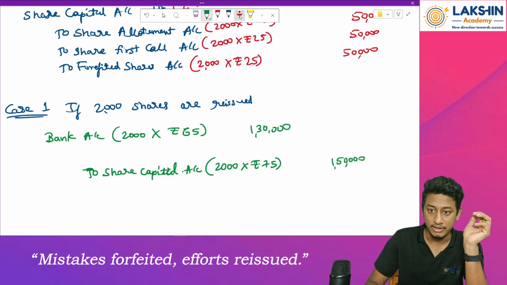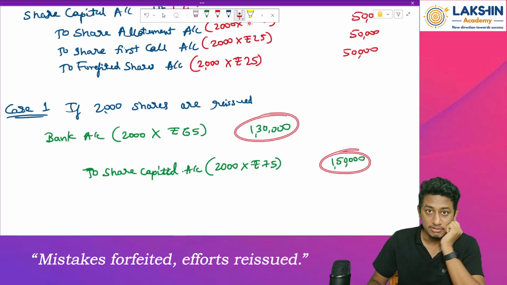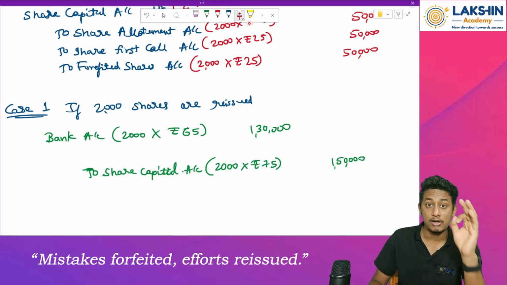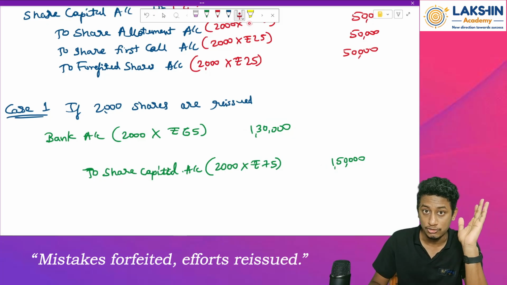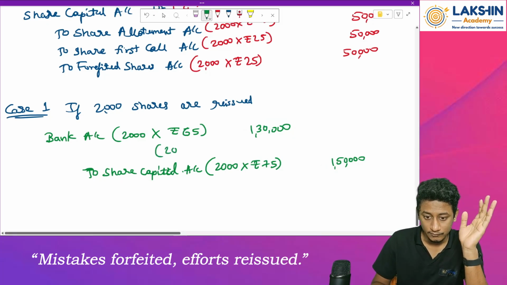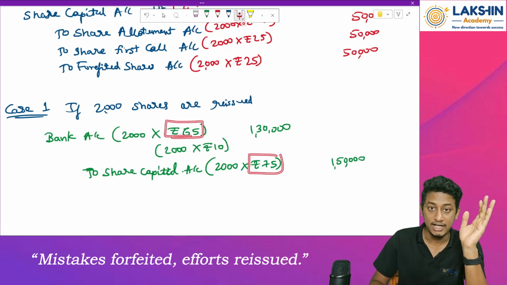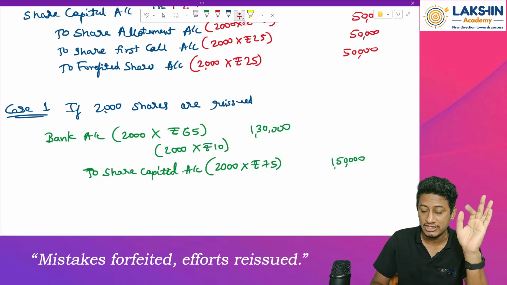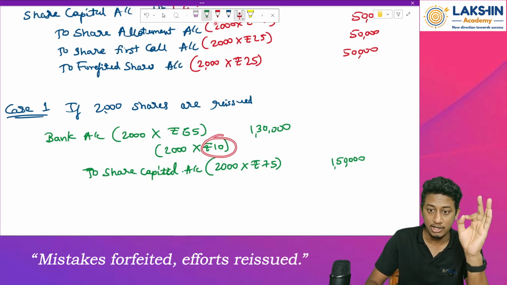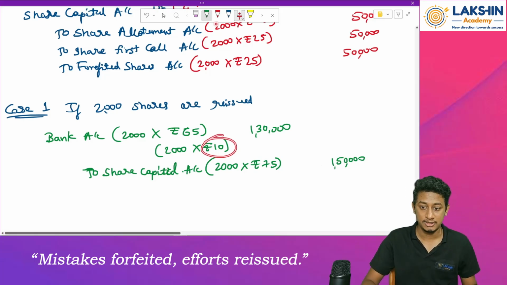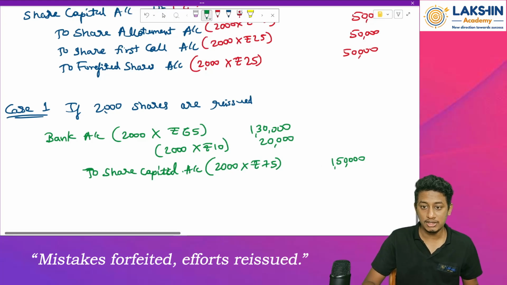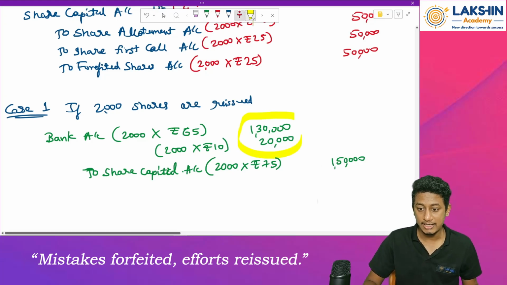Now there's a gap between debit and credit of rupees 20,000. What is this rupees 20,000? It is the loss on reissue. How much will that be? On 2000 shares into rupees 10 per share. Why? 75 worth of shares has been issued for rupees 65. How much is the loss then? 75 minus 65, that will be 10 rupees. So 10 rupees is the loss. 2000 into 10 will be 20,000 rupees. So now the debit and credit are equal.